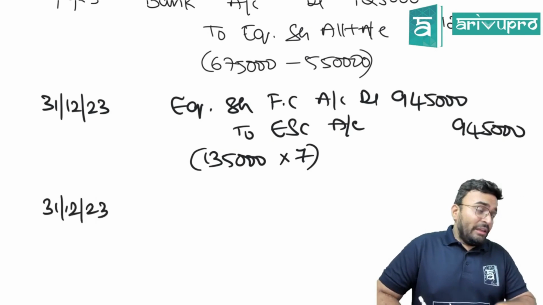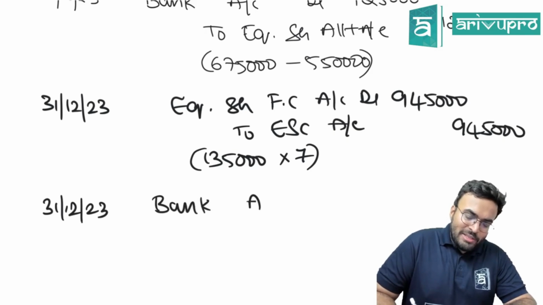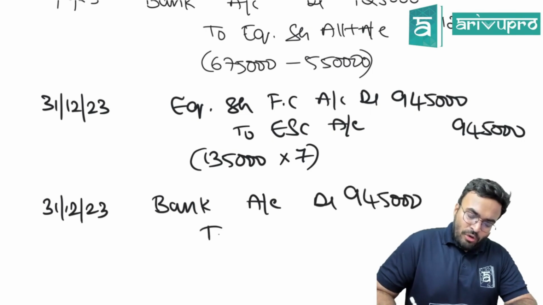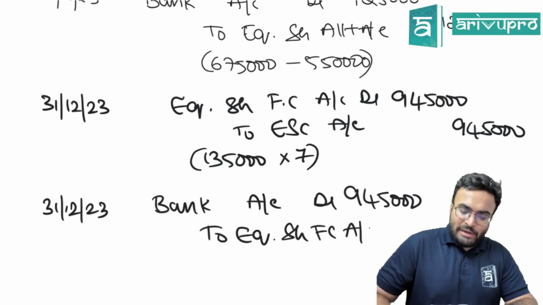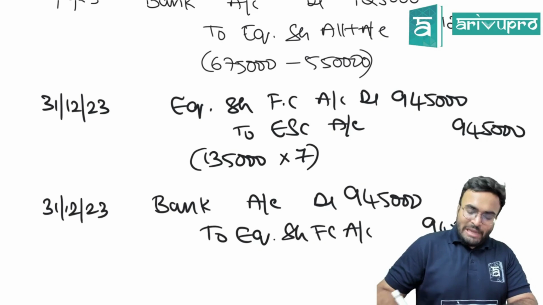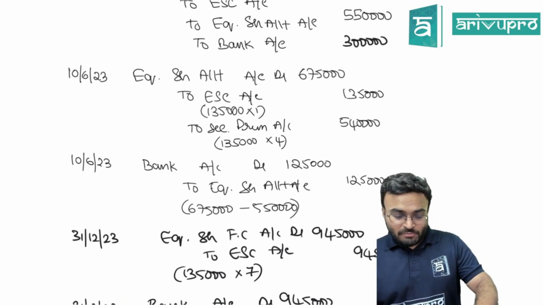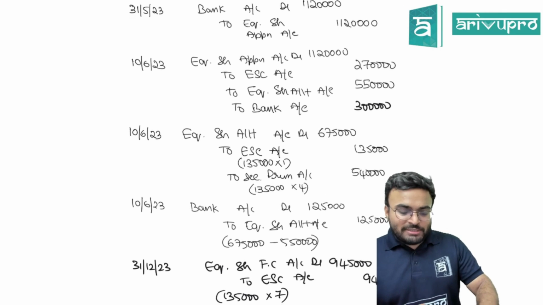What happens finally? Bank account. Did you get everything, or are there any calls in arrears? Everything. Bank account debited 9,45,000 to equity share final call account, 9,45,000. That should be it. These are your journal entries. Let me know if you have any doubt.